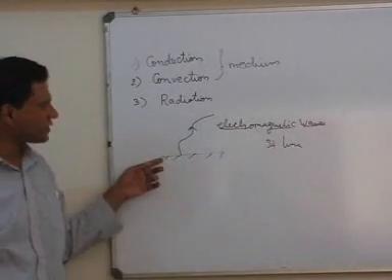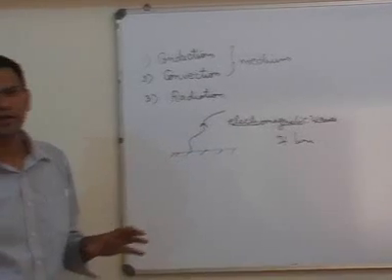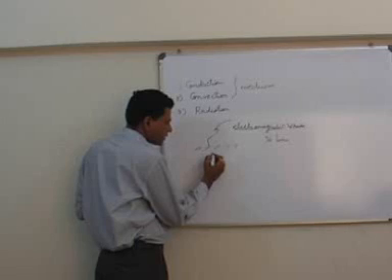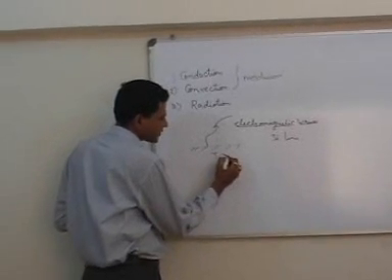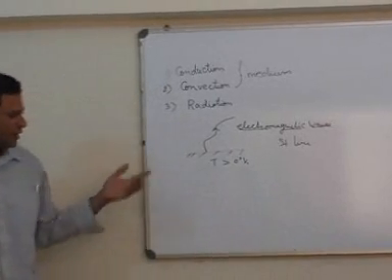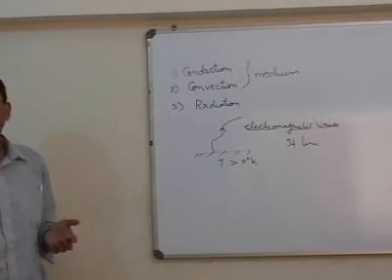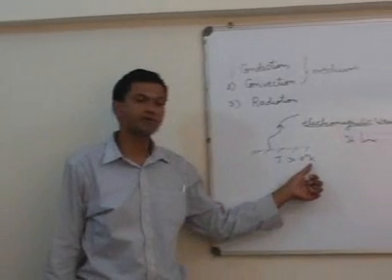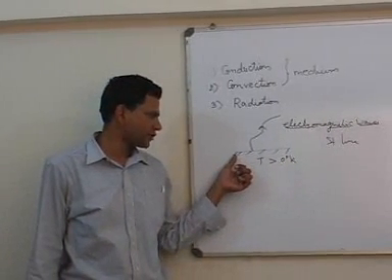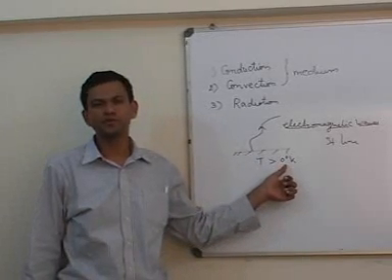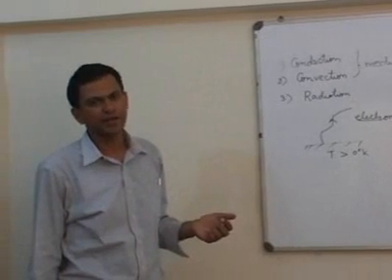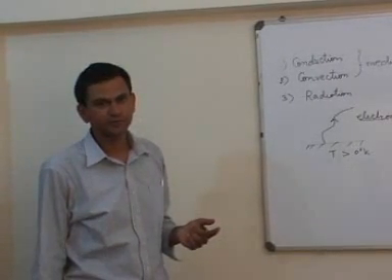Now this surface will emit electromagnetic waves only when its temperature is greater than 0 degree Kelvin. 0 degree Kelvin, equal to minus 273 degrees Celsius, is called absolute zero temperature. Whenever a surface or body has a temperature greater than absolute zero, it will emit radiation in the form of electromagnetic waves.